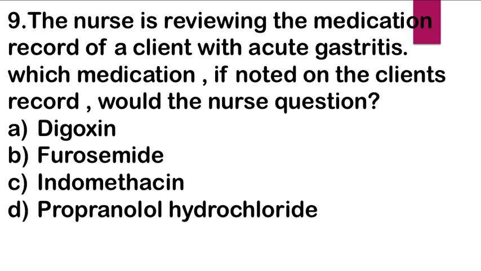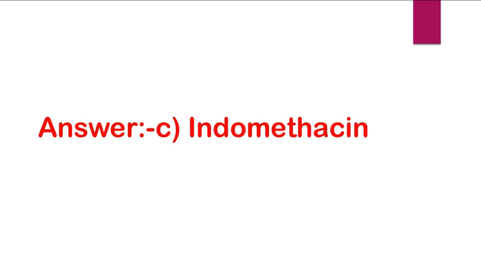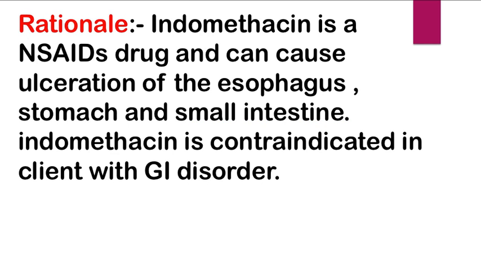Next question. The nurse is reviewing the medication record of a client with acute gastritis. Which medication, if noted on the client's record, would the nurse question? A. Digoxin, B. Furosemide, C. Indomethacin, and D. Propranolol hydrochloride. Right answer is C. Indomethacin. Rationale: indomethacin is an NSAID drug and can cause ulceration of the esophagus, stomach and small intestine.